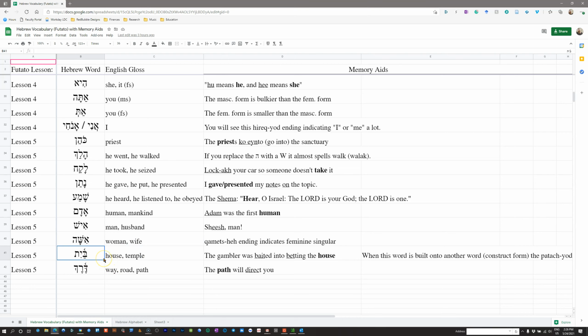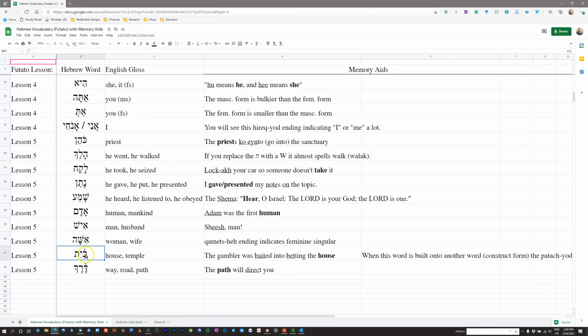Next, we have bayit. This particular spelling here, you see the little arrow on top of the bet. Usually in Hebrew, the final syllable of a word is the syllable that's accented. So if you have more than one syllable in a word and you don't see an accent mark, which is what this little arrow is, then you can assume that the final syllable is accented. But when a syllable other than the final syllable is accented, we mark that syllable with this little arrow here.